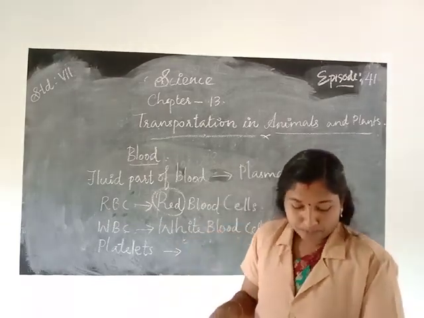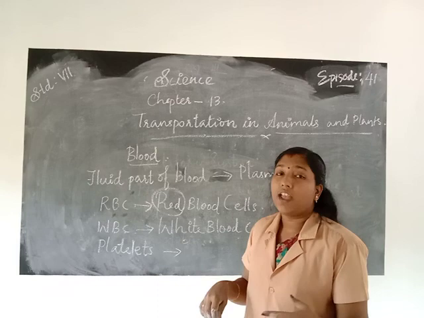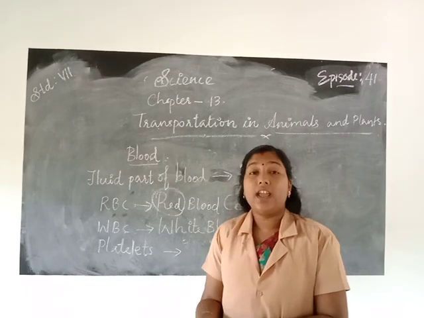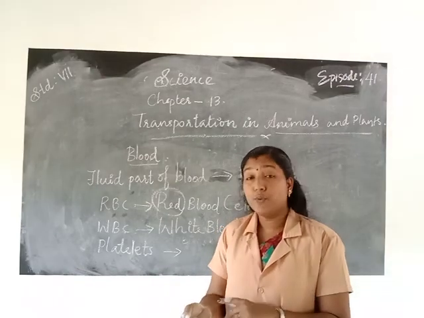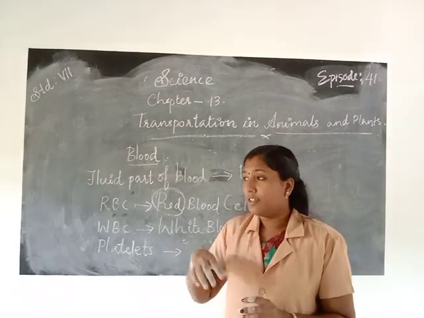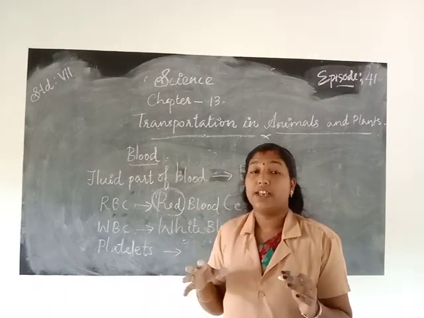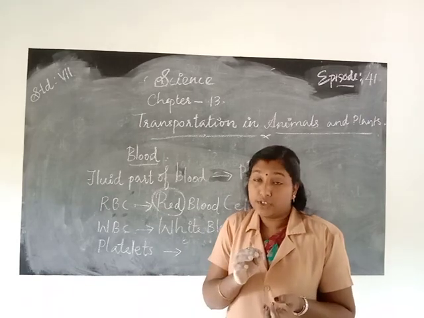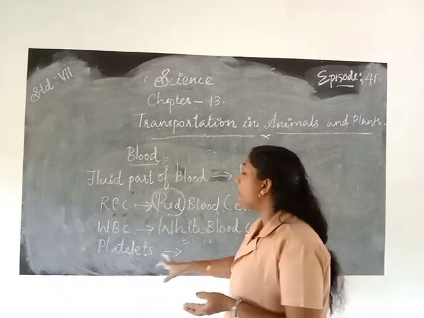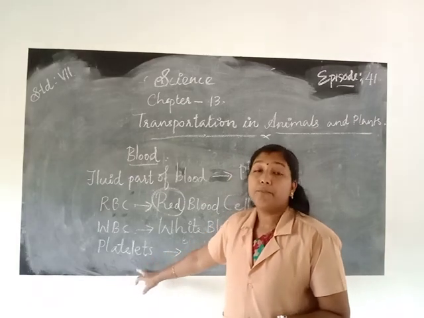Then next one, platelets. We know that if we face an accident, we get a wound in our body. From the wound we know that the blood is oozing out. The continuous flow of blood from the body is a very difficult, very dangerous condition. To stop the flowing of blood from the wound, it helps with the platelets. The clotting of blood helps with the platelets.